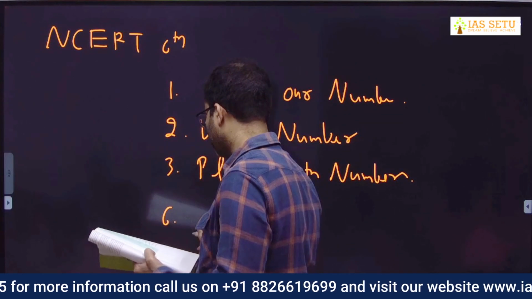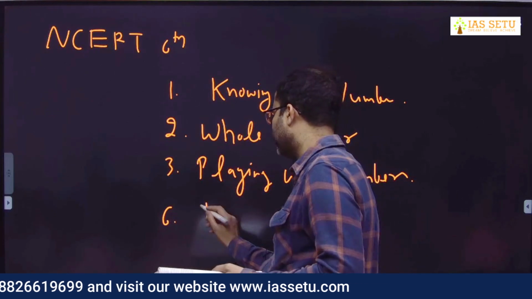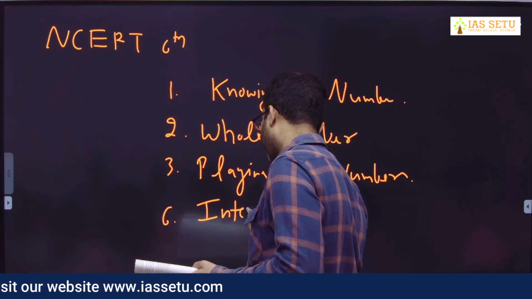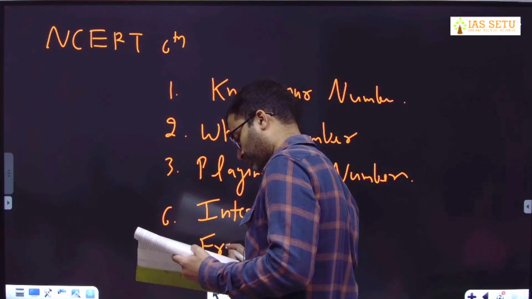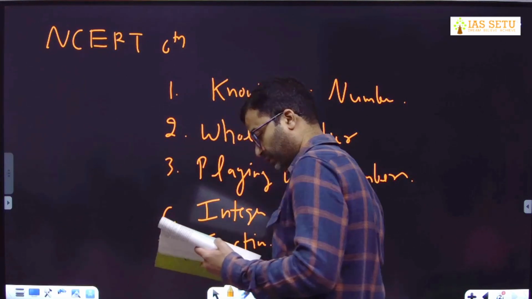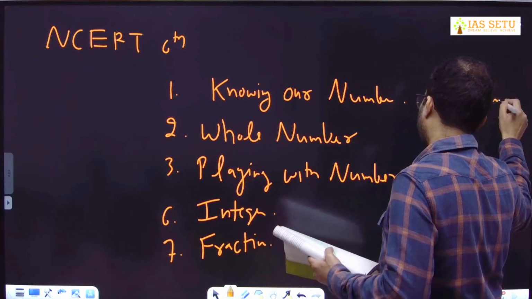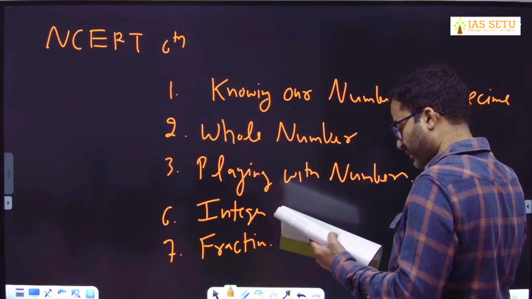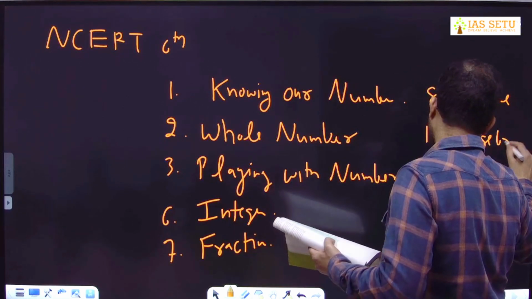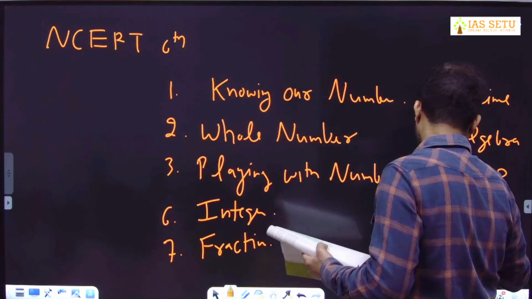Then chapter number 6. No need to do 4, 5. Chapter number 6, integers. Chapter number 7, fractions. Chapter number 8, decimals. No need to do 9 and 10. 11 is algebra, if you get time. 12 is ratio and proportion.